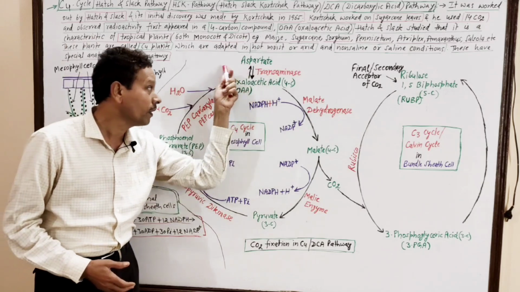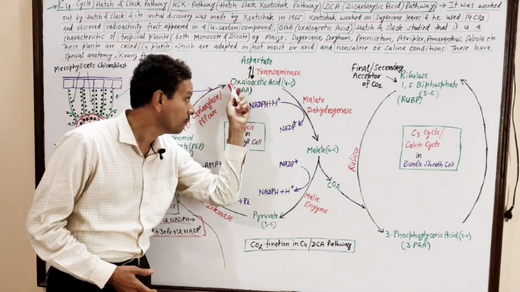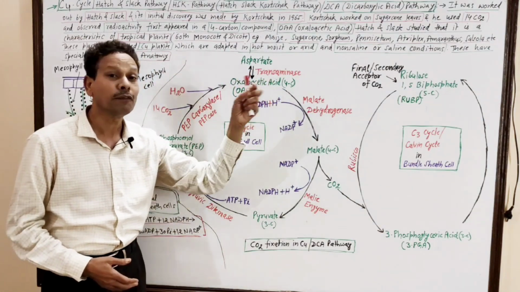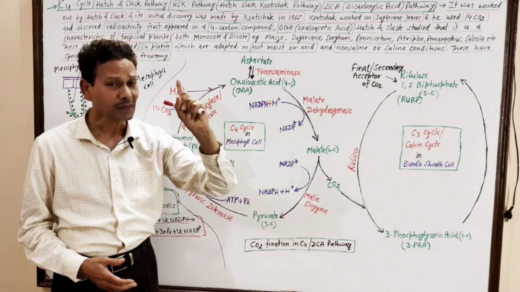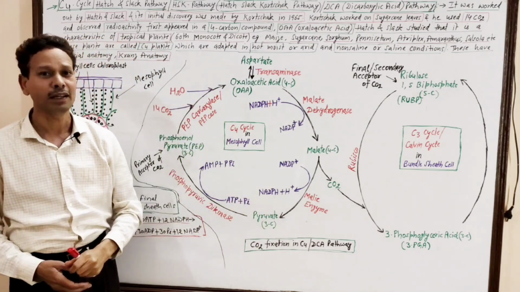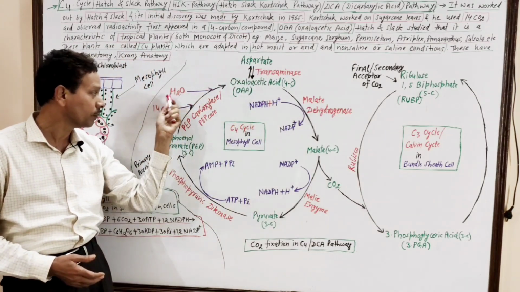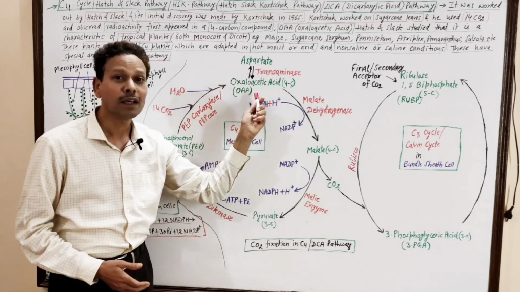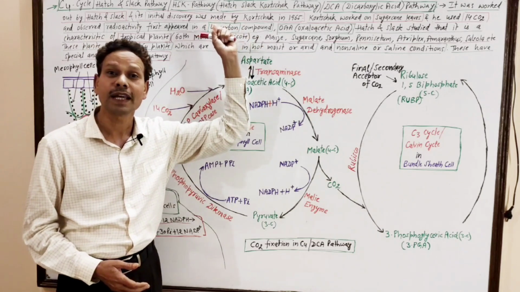pathway, the first stable compound in which radioactivity was observed is oxaloacetic acid, a 4-carbon compound. Note down, in this C4 cycle, the first stable compound after the introduction of radioactive carbon is a 4-carbon compound. That's why it is the C4 cycle.